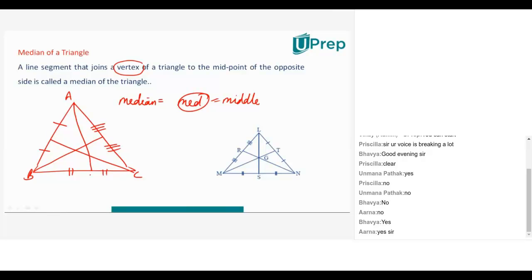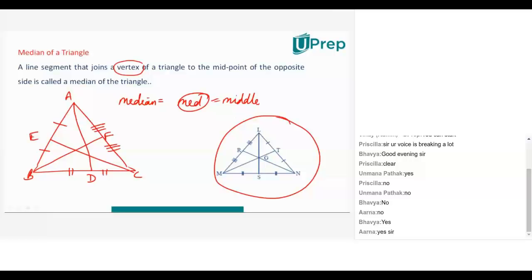Such a line segment. Why is it called a line segment? What's the difference between a line and a line segment? Remember, we discussed this in detail. A line segment has 2 specific definite endpoints. A line does not. Right? So that's the reason he says it's a line segment, because it is from this point to this point. Let me name it D. Let me name this E. Let me name this F. That is what he has also explained in this diagram. It starts from a vertex, goes to the opposite side, and divides it exactly into 2 equal parts. This is what a median means.